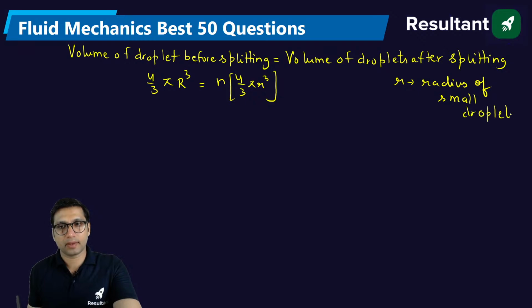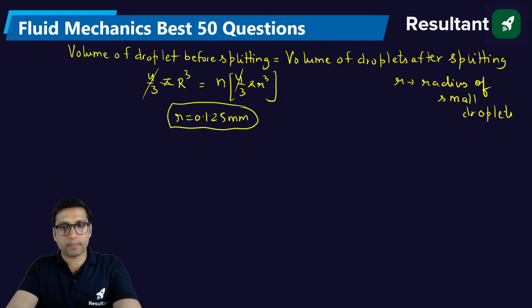Clear? Now from here you know the value of n, you know R, so this will get cancelled out. From here you will get the value of small r. What will be the value of small r? Small r will be equal to 0.125 mm. This is the radius of the small droplets.